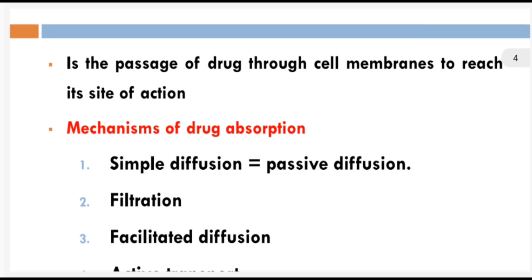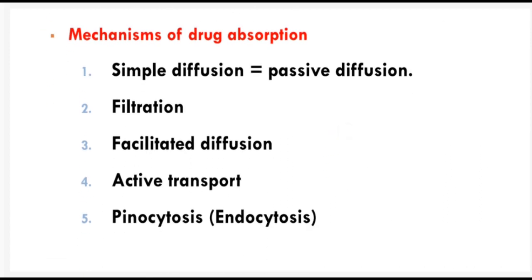Drug absorption is the passage of drug through cell membrane to reach the site of action. Mechanisms of drug absorption include simple diffusion, also called passive diffusion, then filtration, facilitated diffusion, active transport, and pinocytosis, also called endocytosis.